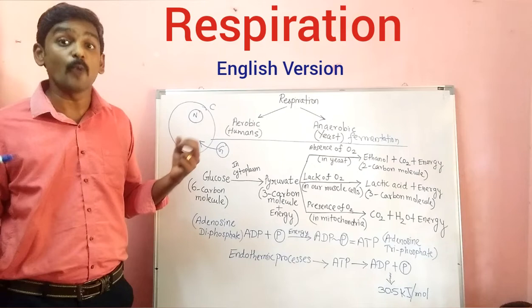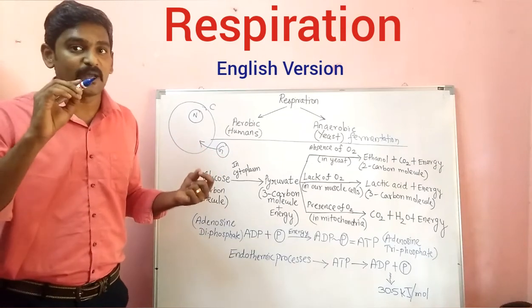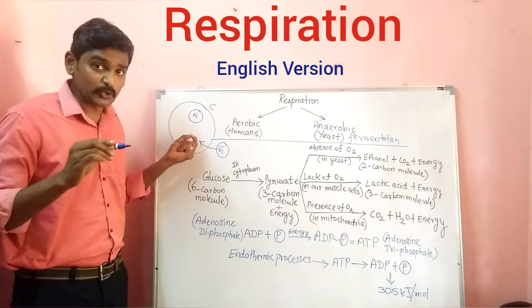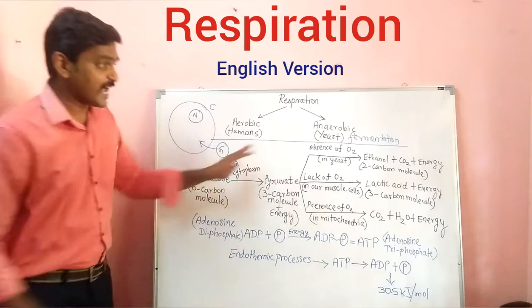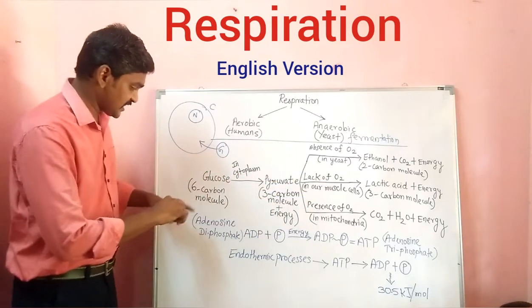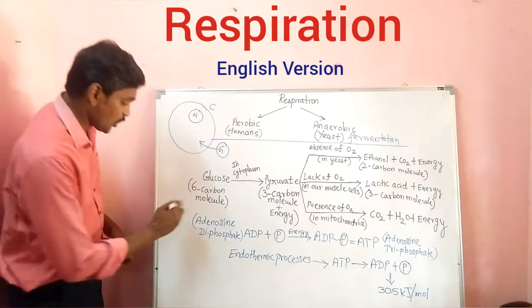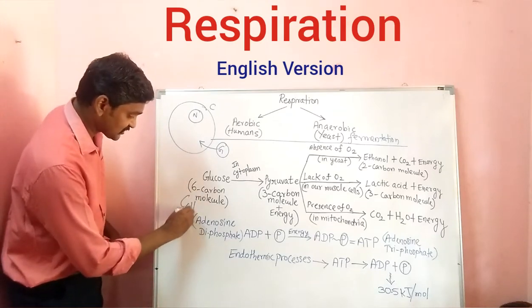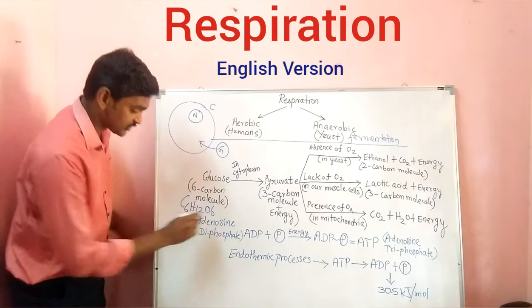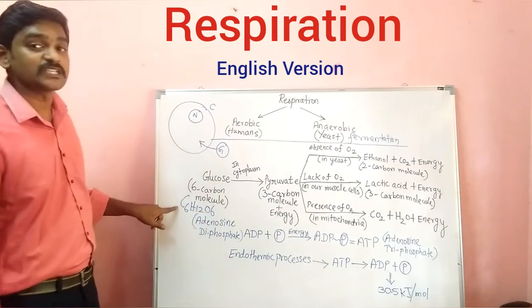So glucose is made up of how many carbons? 6 carbons. So after entering here, what will happen? Those things only I have given here. Okay, you can see here, glucose is a 6-carbon molecule. As you all know, it will be C6H12O6. Totally 6 carbons will be there.